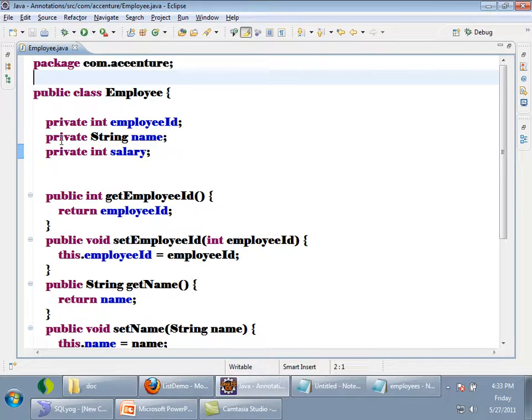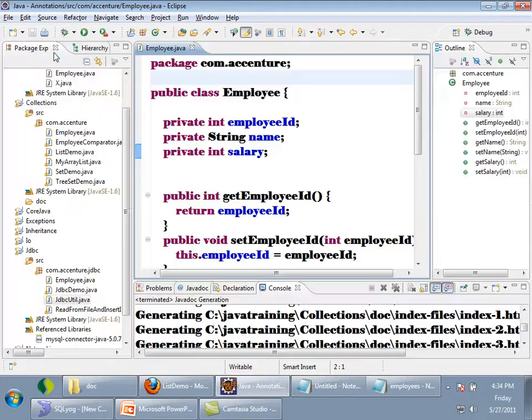I want to write a tool, my own utility class, such that if I give an employee object to it, it should save the employee inside the employee table. If I give some other class, car or student, a student object to it, it should save the student object in its own table. Let's say the student class has its own table, right? So if I want to write a tool, I want to write a class like this.